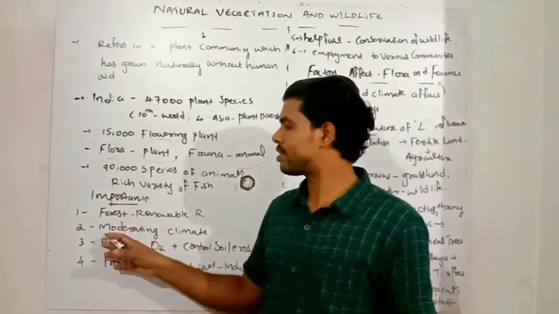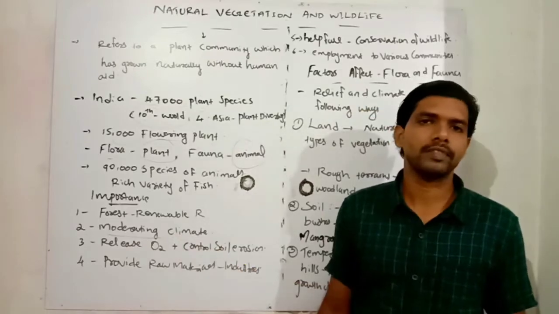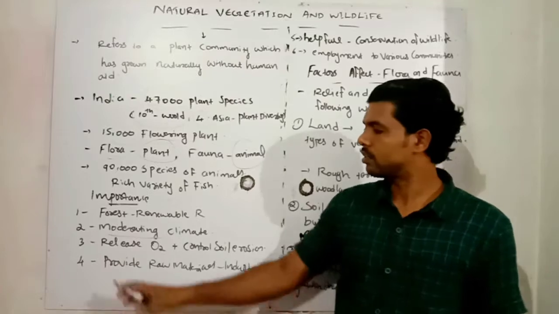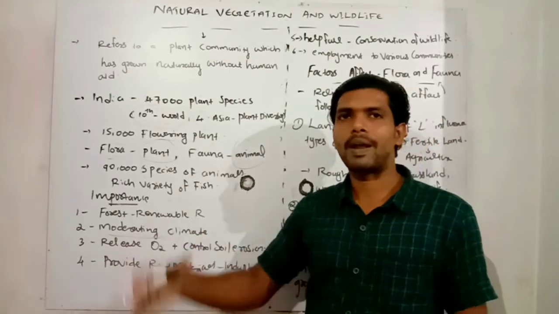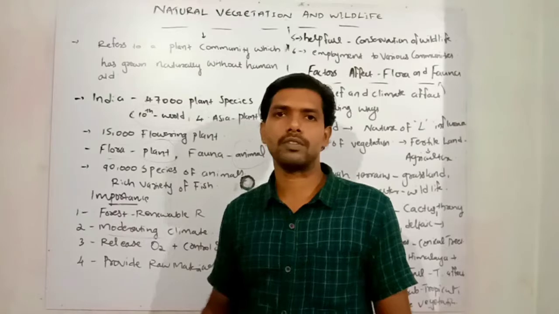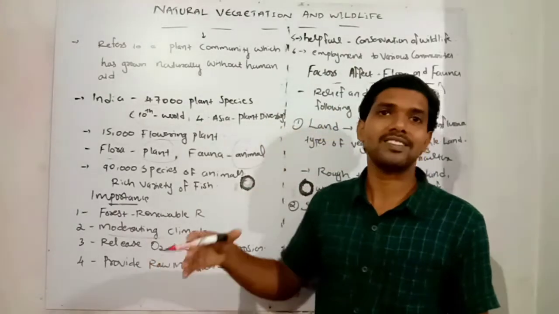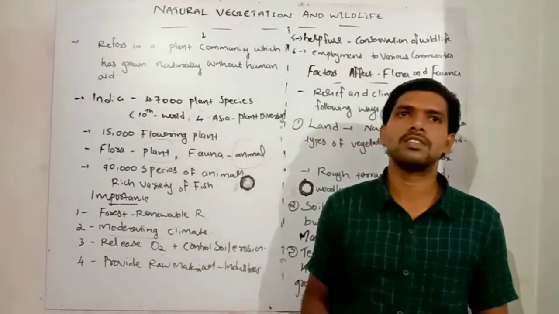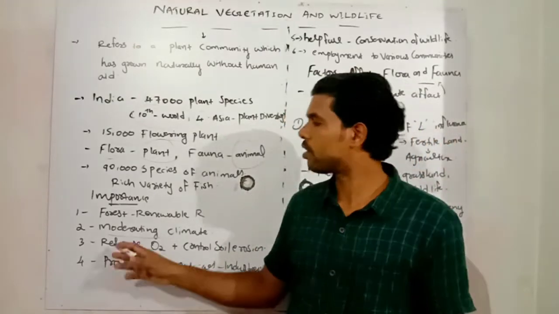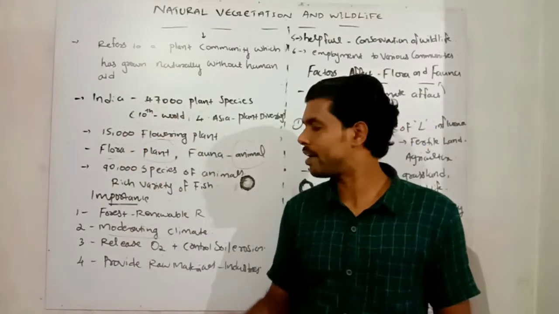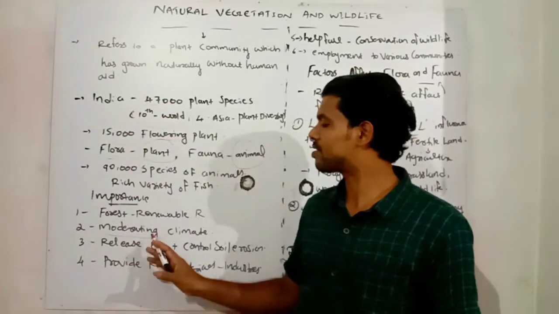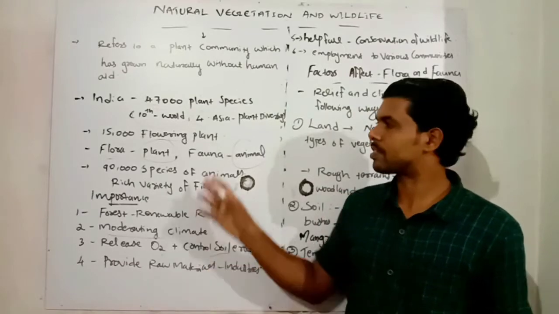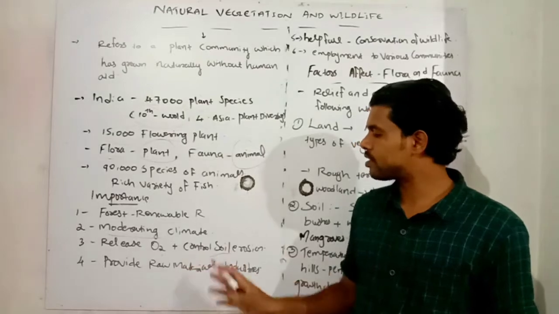The next one: natural vegetation moderates the climate conditions of India. And third, our plant species absorb carbon dioxide and release oxygen. That oxygen we use for breathing. So for the survival of biodiversity, especially the human and animal kingdom, natural vegetation, including plant species, plays a crucial role. It releases oxygen on a wide scale, and plant species also control soil erosion.